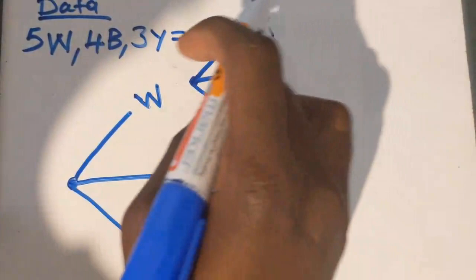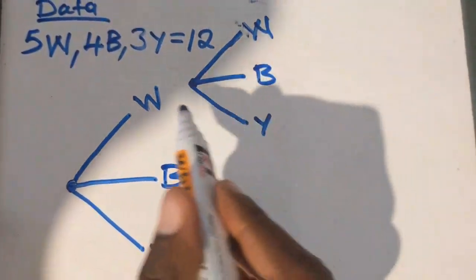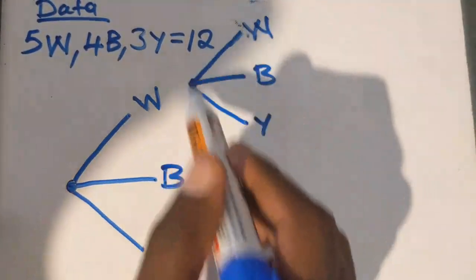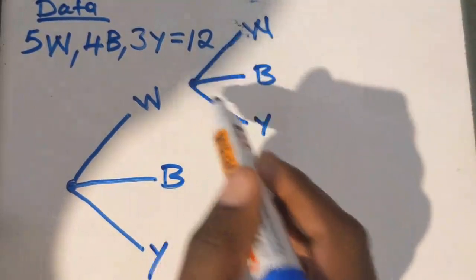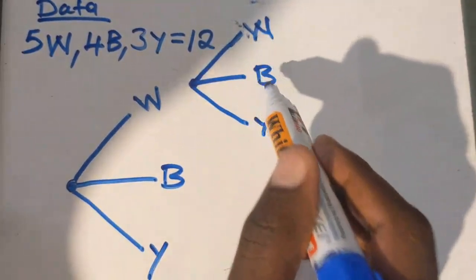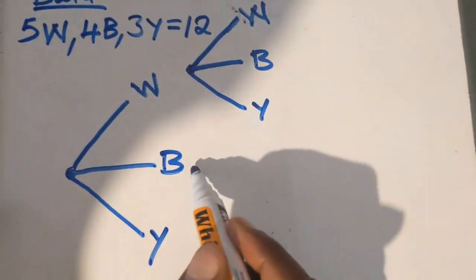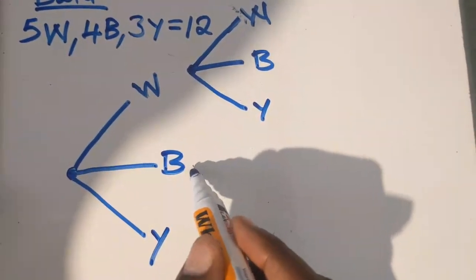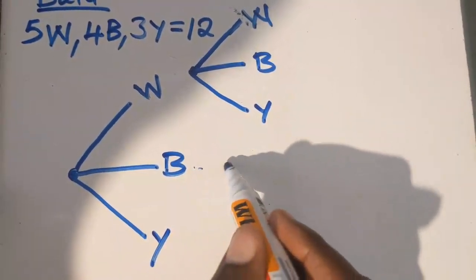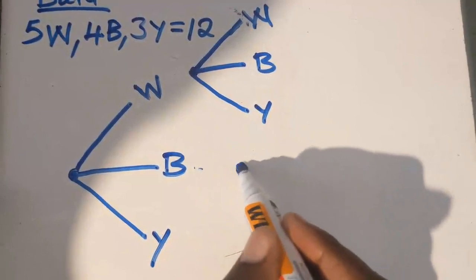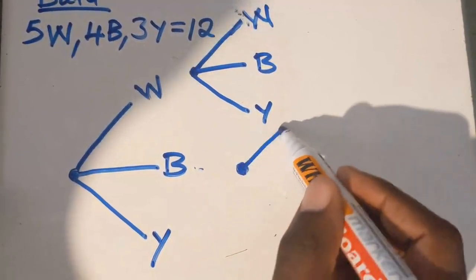Okay, it's like these are branches. So on the white there is this branch, and this branch, it has 3. There is white, there is blue, there is yellow. Even the blue has a branch. Okay, so on blue we just do this, we just do that.